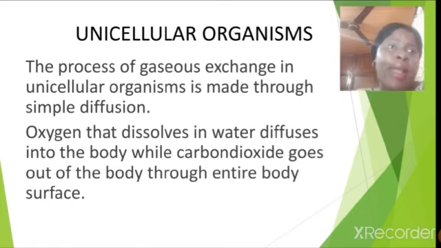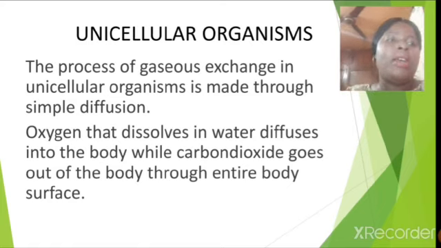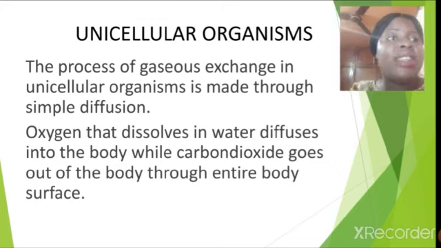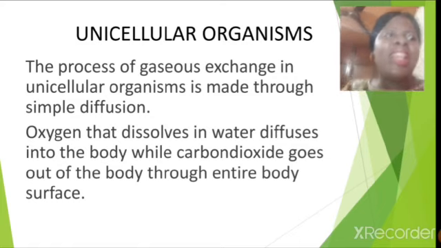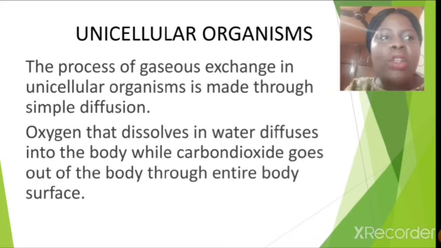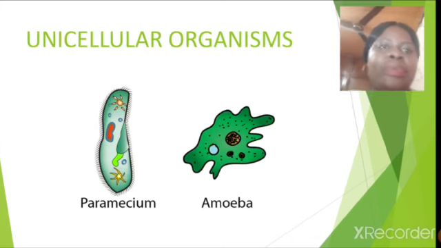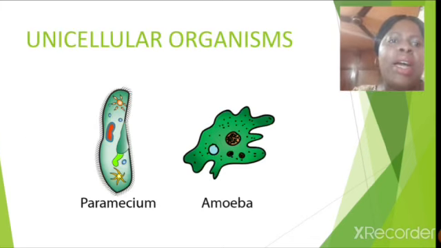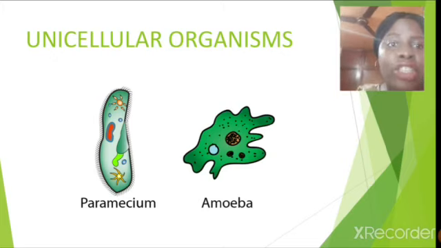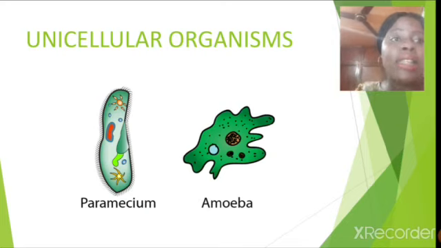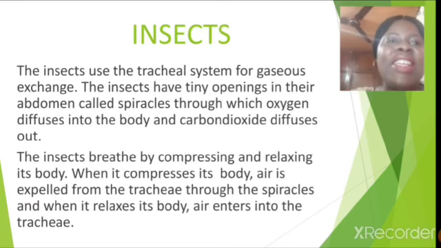Okay, I'll tell you. Simple diffusion happens basically because unicellular organisms have a large surface area to volume ratio. Now, look at the picture of the paramecium and the amoeba. The paramecium has a slipper shape and the amoeba has an irregular shape. Okay, very good.